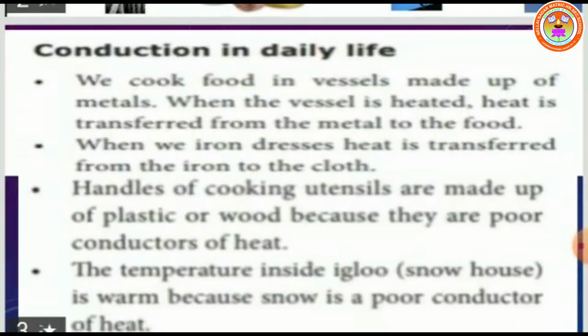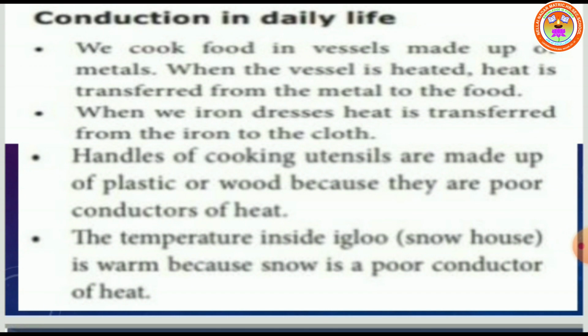Now we are going to discuss conduction in daily life. First point, we cook food in vessels made of metals because metal conducts heat energy easily. When the vessel is heated, it absorbs heat energy. Heat is transferred from the metal to the food. Yes, the raw food gets heat energy and is converted to cooked food.